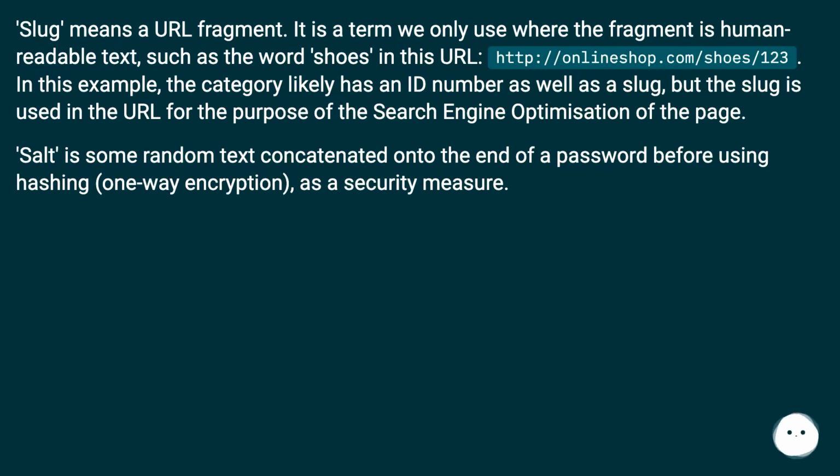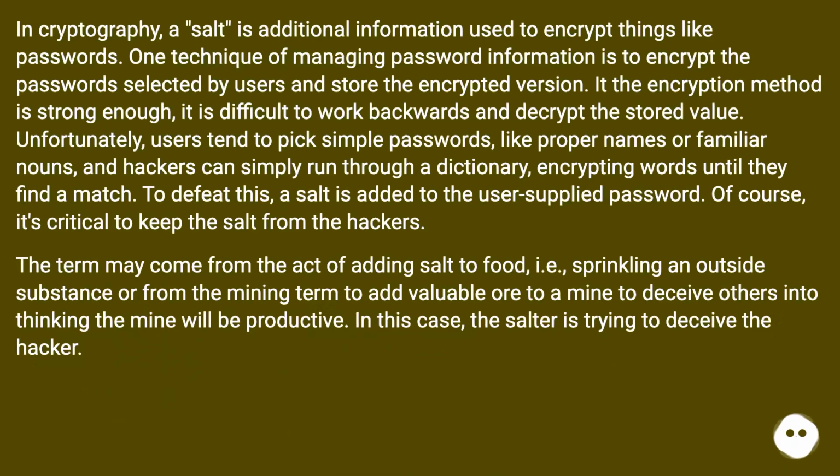Salt is some random text concatenated onto the end of a password before using hashing, one-way encryption, as a security measure. In cryptography, salt is additional information used to encrypt things like passwords. One technique of managing password information is to encrypt the password selected by users and store the encrypted version.